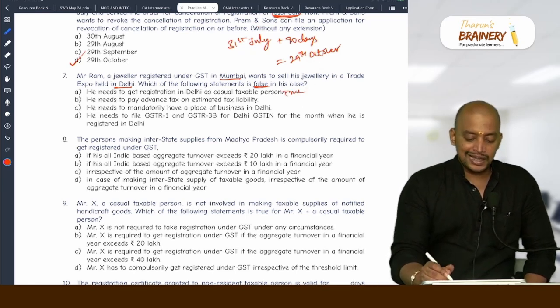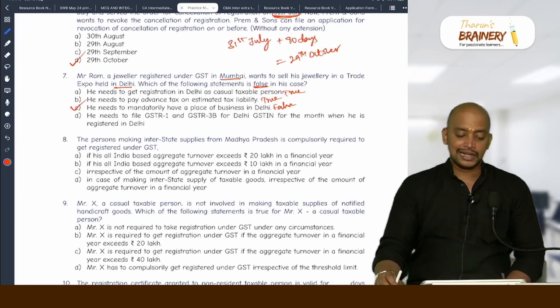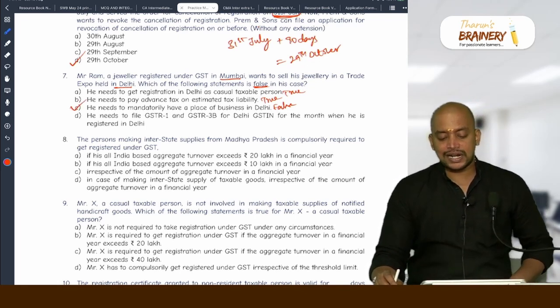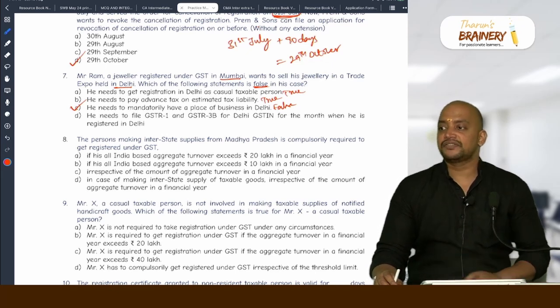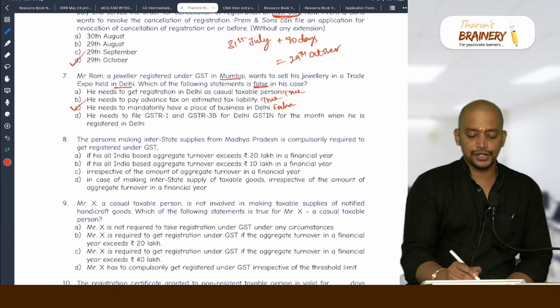True. He needs to pay advance tax as estimated tax liability. True. He needs to mandatorily have a place of business in Delhi. False. Not required. He is not required to have a place of business. He needs to file GSTR 1 and 3B. Yes, a casual taxable person will file the regular returns, GSTR 1 and 3B. So this is also a true statement.